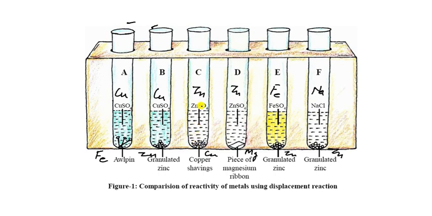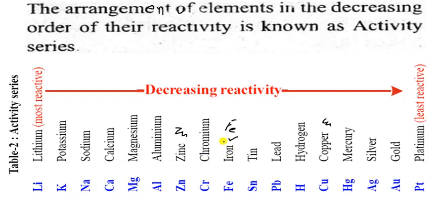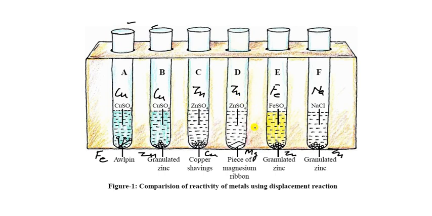So here zinc has displaced copper, so the color has changed. Now here is zinc and magnesium. Where is the magnesium? Magnesium is above, so magnesium displaces zinc. Always remember, magnesium displaces zinc. In this reaction the color has changed. Now in this, iron and zinc, so what about iron and zinc?